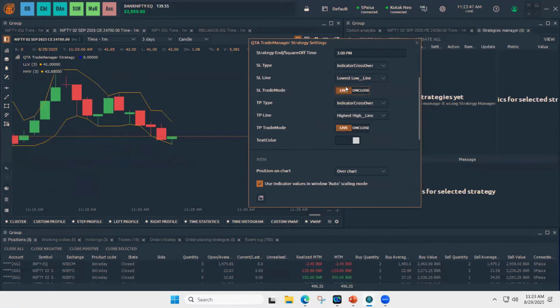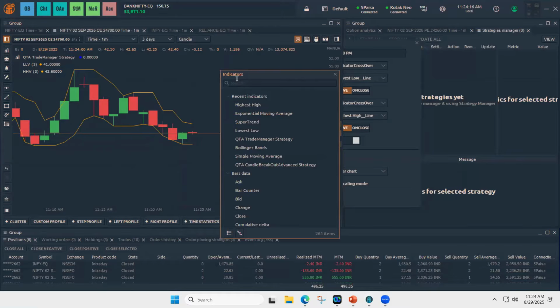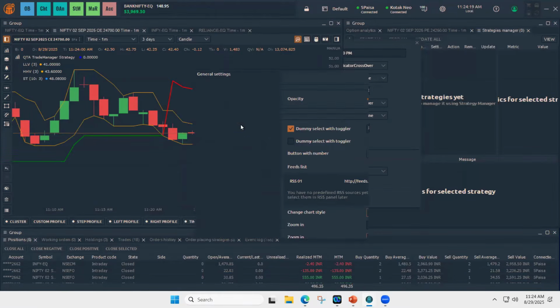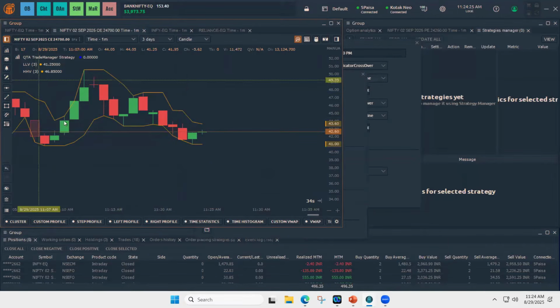And as I said, for the indicators we have this option: you want to execute a trade on live or on close. What this means is, if a candle touches this indicator, with live the orders will get triggered. And if you choose on close, only once the candle closes below the indicator will the orders get triggered. In the lowest low and highest high lines, it doesn't matter. But if you see super trend, you can notice some candles closing above or below super trend. In those cases, it works.